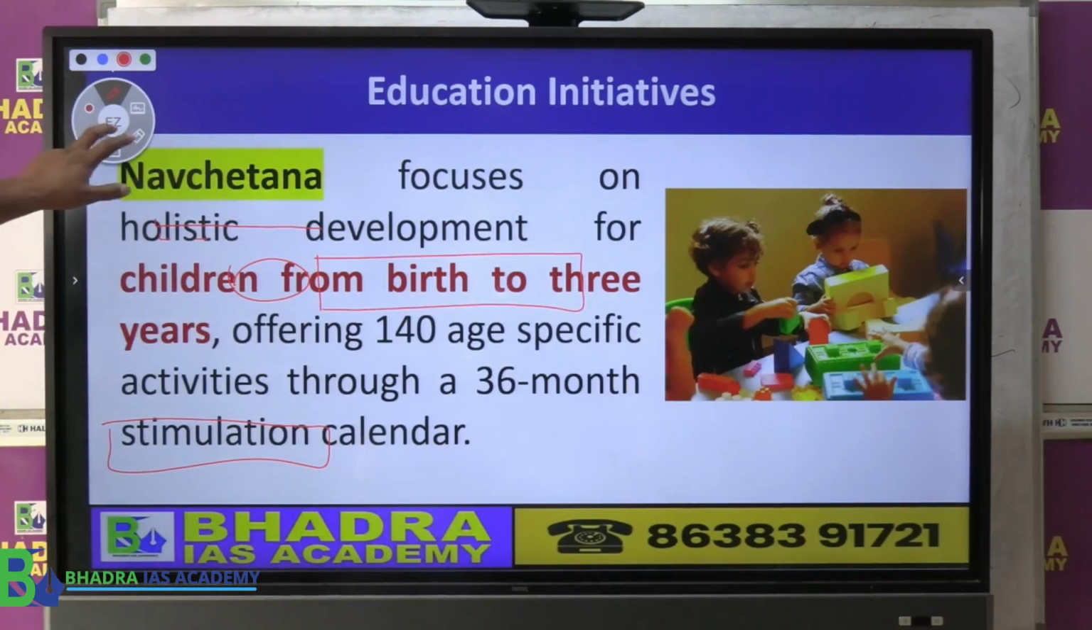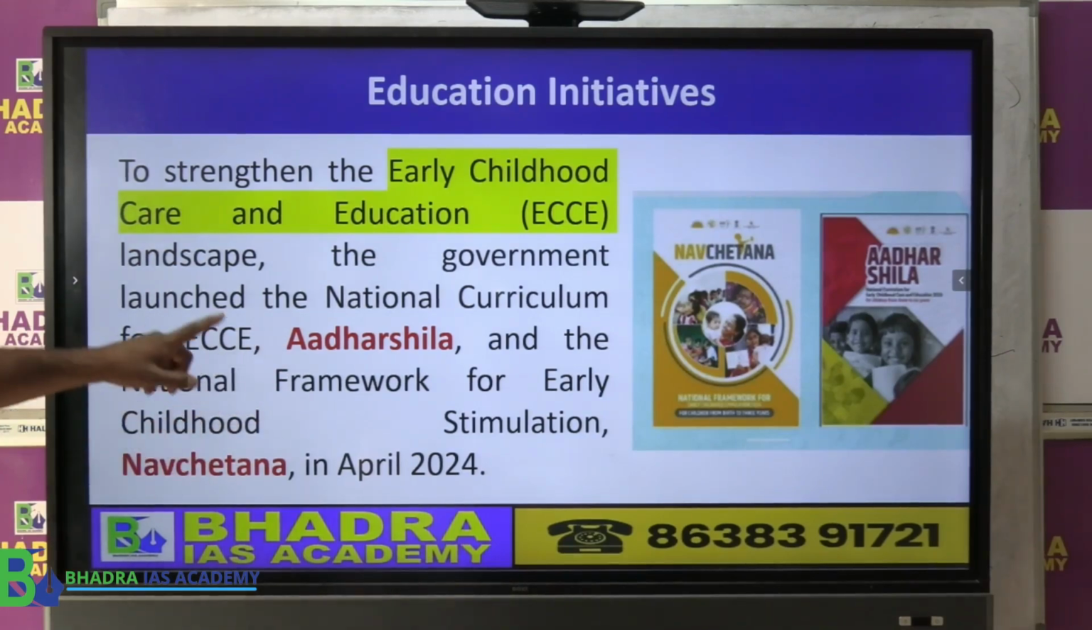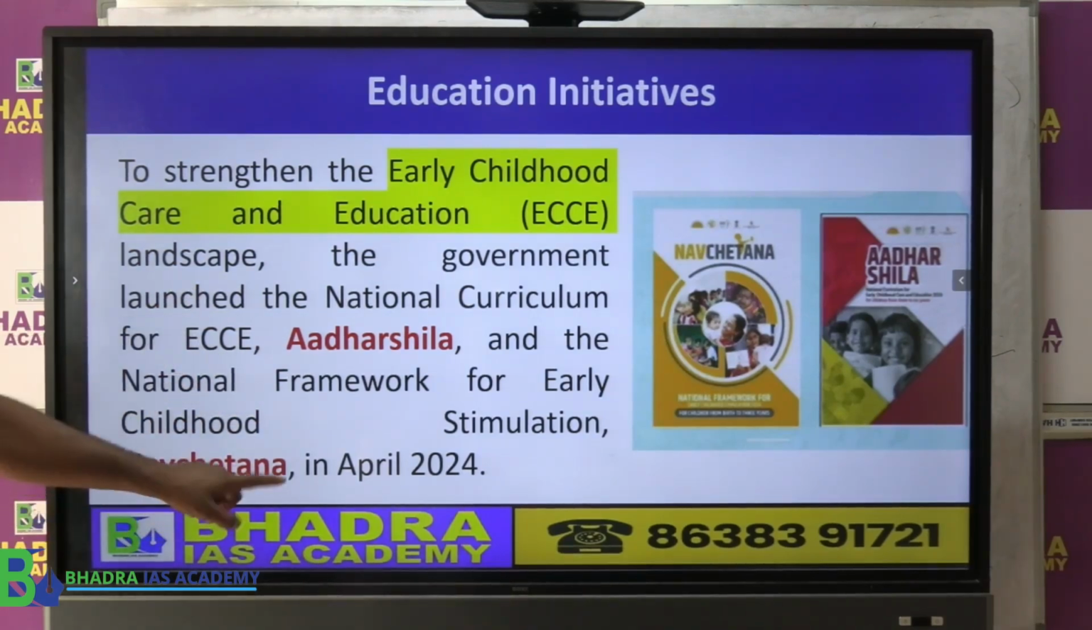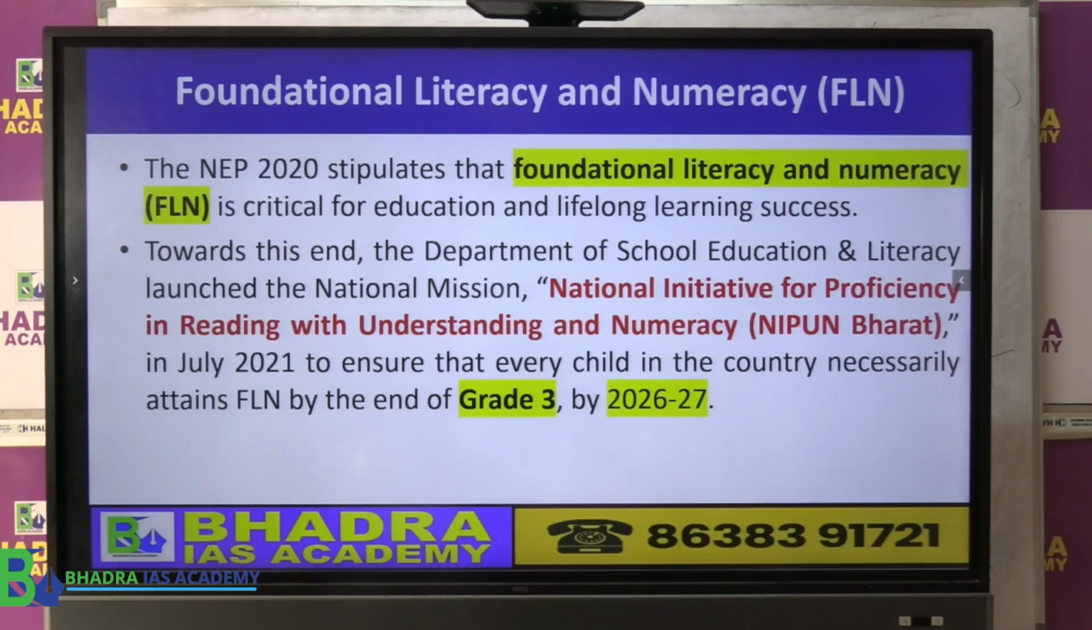So just to repeat, for the early childhood development, government launched Adarshila and Navachetna. These are the two programs launched in April 2024 last year. एग्जाम में ये दोनों टॉपिक आ सकता है. Okay. Now another one which is also I found to be interesting, so I kept this one.